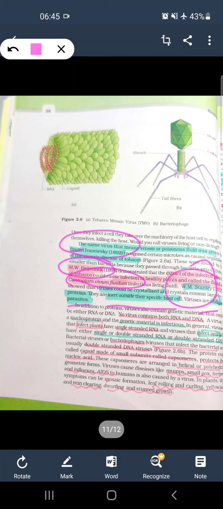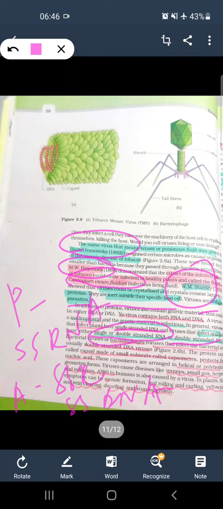So it has a genome of DNA, that is double stranded DNA or single stranded DNA. Single stranded DNA is usually not present because DNA is complementary, so it either has double stranded DNA, double stranded RNA, or single stranded RNA. Those which infect animals are either single or double stranded RNA. Whereas those which affect plants are single stranded RNA. Plant: ssRNA, but animal can be ssRNA, ssDNA, or dsRNA, all types.